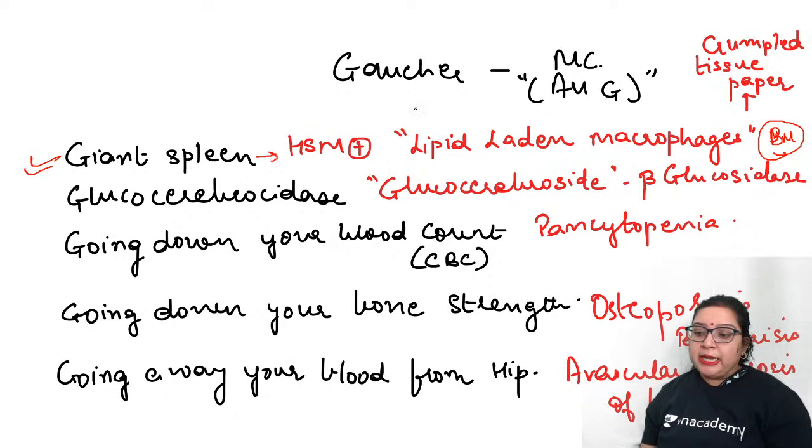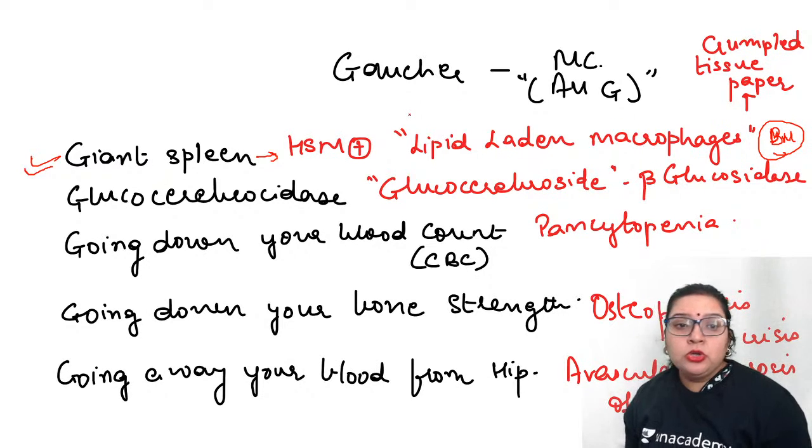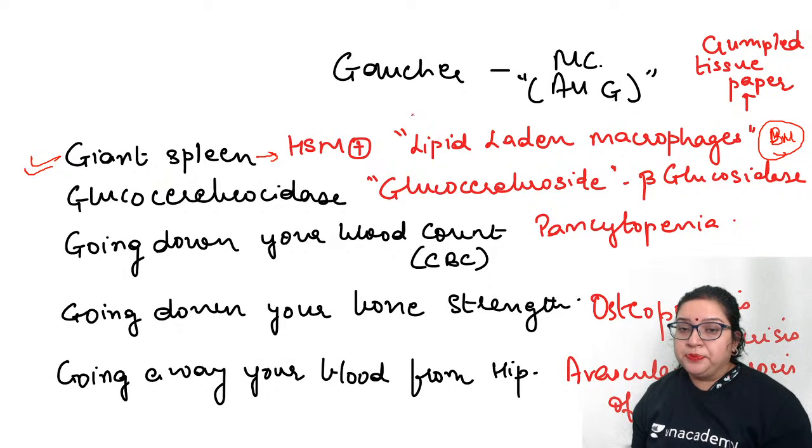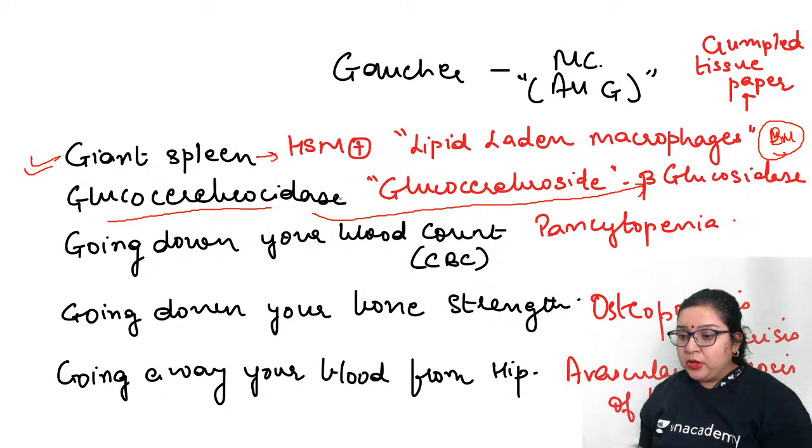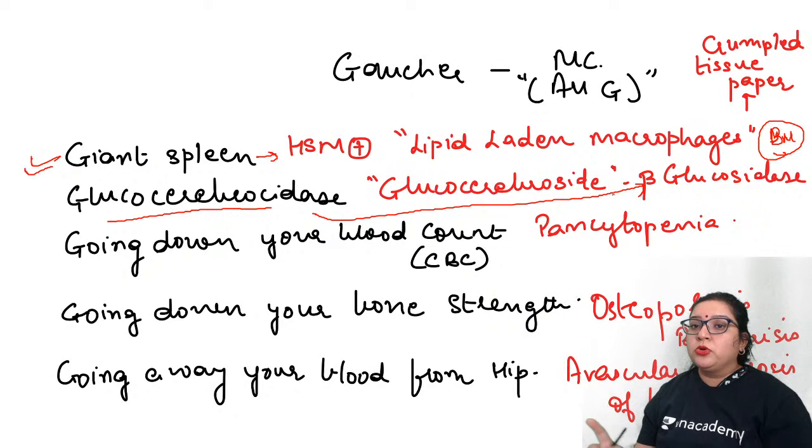Now coming to the second G, it is the glucocerebrosidase, isn't it? So what is the accumulated component? It is the glucocerebroside. Very simple. Now the other name of glucocerebrosidase is beta glucosidase. This is the other name of the enzyme which is deficient over here. So if you get beta glucosidase in the MCQ, don't get confused. Gaucher has a U in it, so there is gluco, U, right?